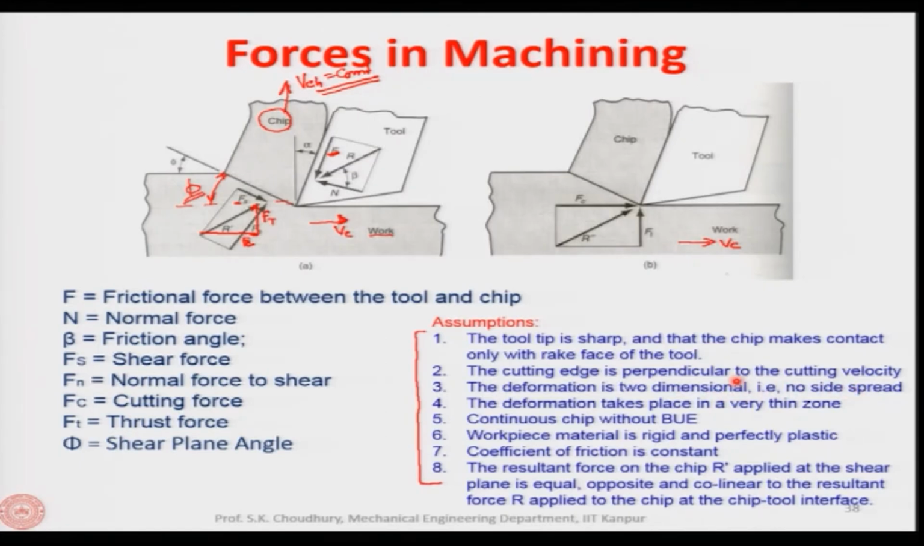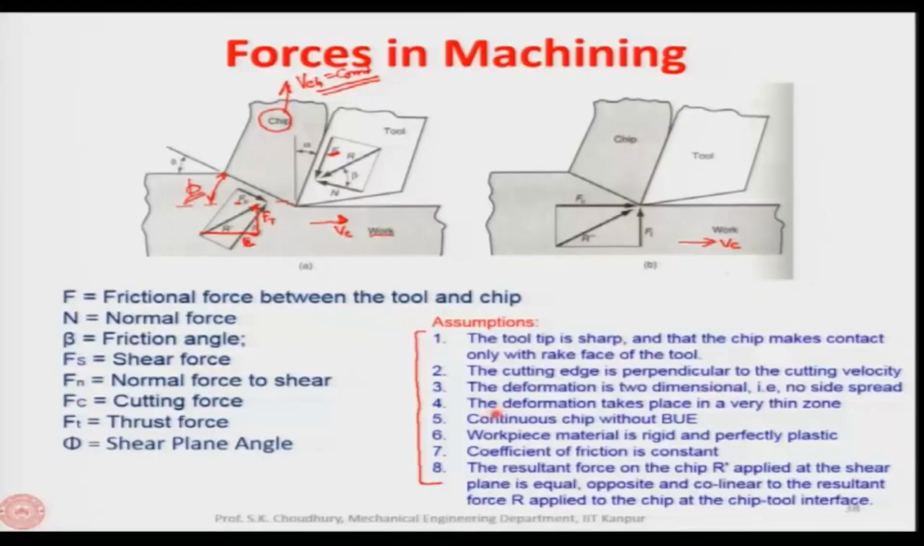I explained during the discussion of the orthogonal and the oblique cutting, that in the orthogonal cutting, since the cutting edge makes a perfect 90-degree angle with the cutting velocity vector, the chip flows exactly perpendicular to the cutting edge of the tool, and there is no side spread. It does not become inclined to the normal to the cutting edge. So, that is what is meant, that there is no side spread of the chip while flowing along the rake face of the tool.